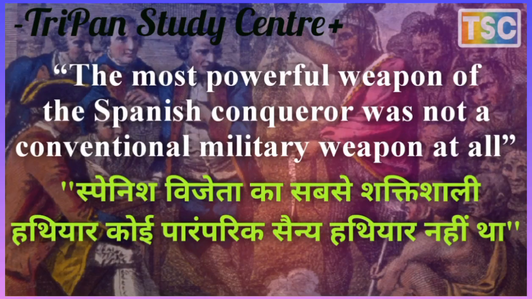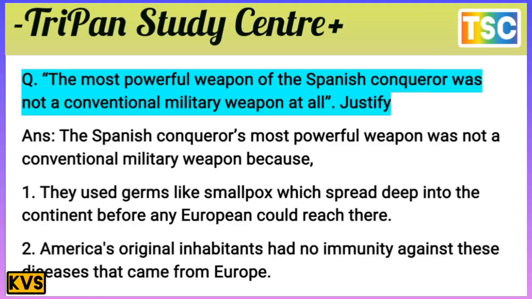The question here is: the most powerful weapon of the Spanish conquerors was not a conventional military weapon at all. Justify. You know that this is an important question for the exam. The Spanish conquerors' most powerful weapon was not a conventional military weapon because, first point here, they used